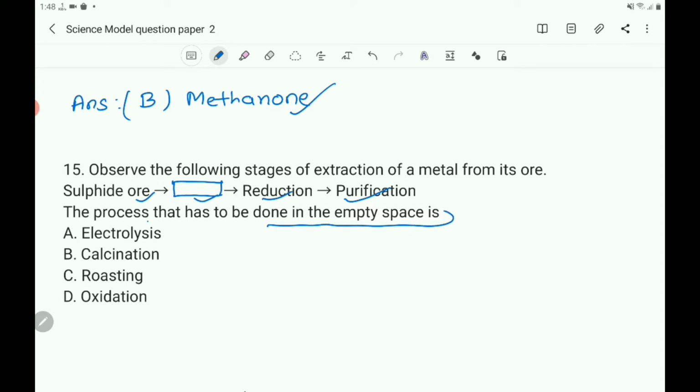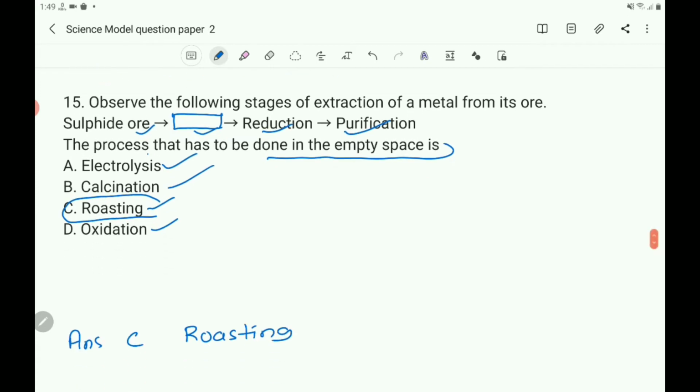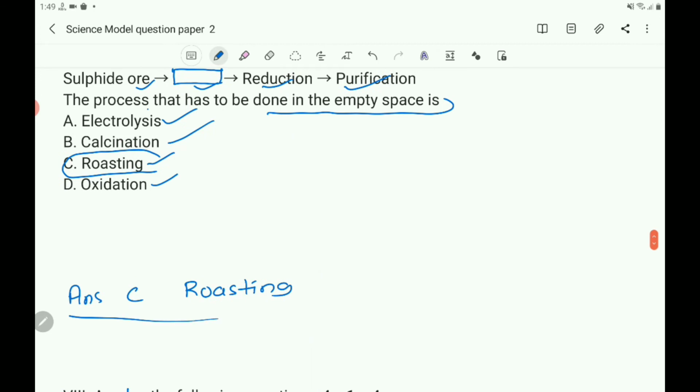Option A, electrolysis. Option B, calcination. Option C, roasting. And option D, oxidation. You know that the sulfide ores are roasted and then reduced. So the answer is C, roasting.